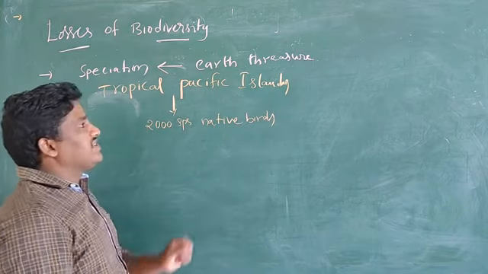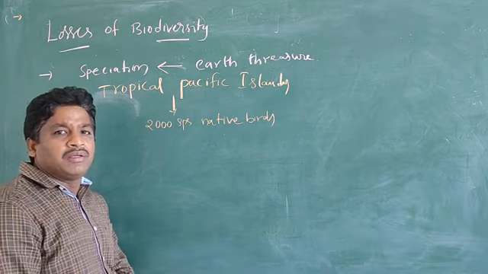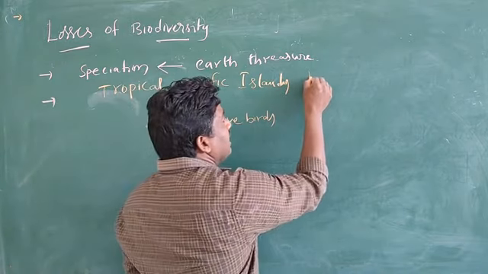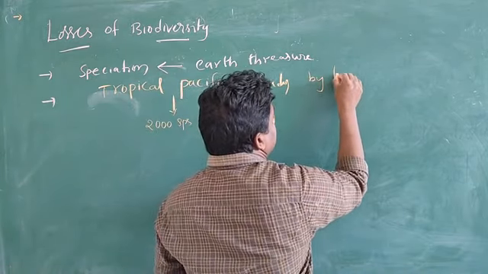Why are these tropical Pacific Islands rapidly declining? Because of human activities.